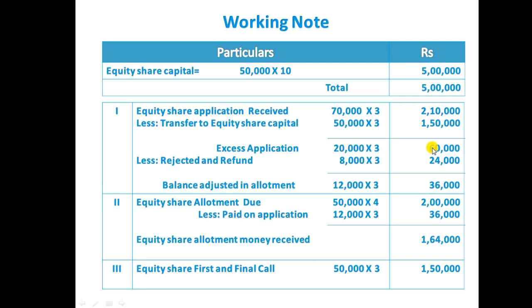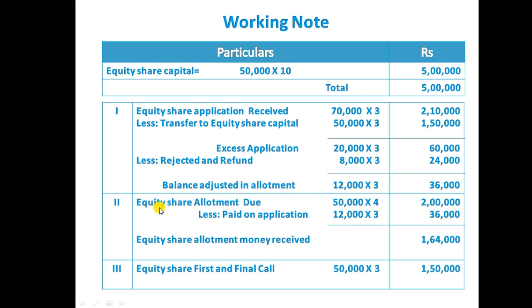Out of this excess application money, the company rejected and refunded 8,000 shares into 3 each, 24,000. The company refunded to the shareholders 24,000 out of 60,000 rupees. The balance 36,000 is with the company. That means 20,000 shares minus 8,000, the balance 12,000 shares into 3, the company is going to adjust in allotment.